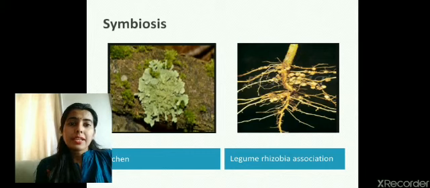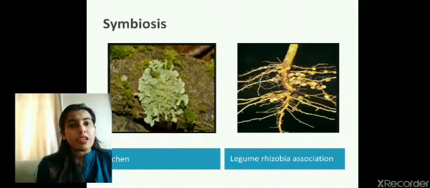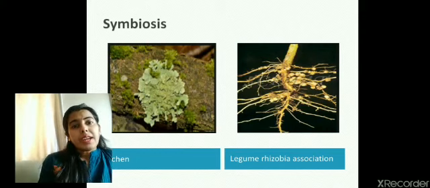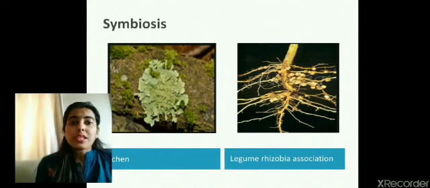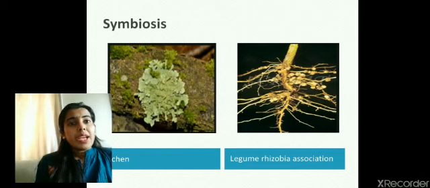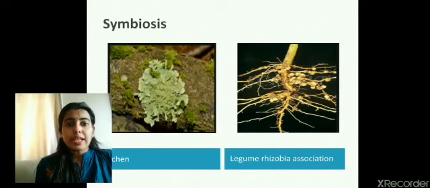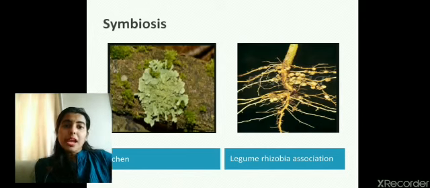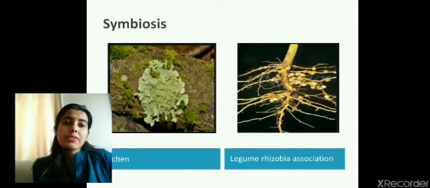Next is parasitic plants. They depend entirely on their host plant because they don't have chlorophyll and don't manufacture their own food. Next category is partial parasites. They are green plants, preparing their own food, but for some water and mineral requirements, they depend upon other plants. Next but not the least, symbiosis. Symbiosis is a mutually beneficial relationship between two organisms, where both organisms benefit. One example is lichen, where a green alga combines with a fungus and both are benefiting.